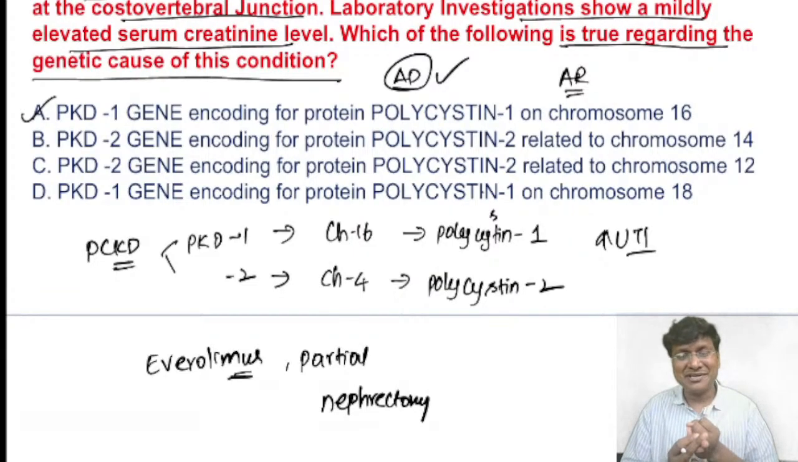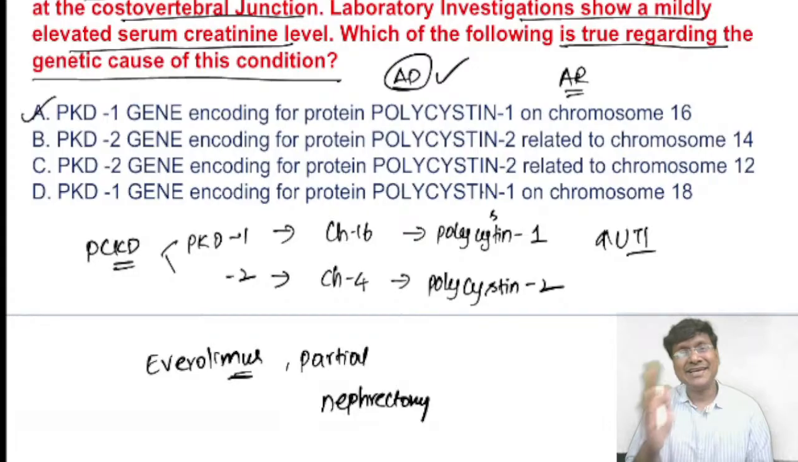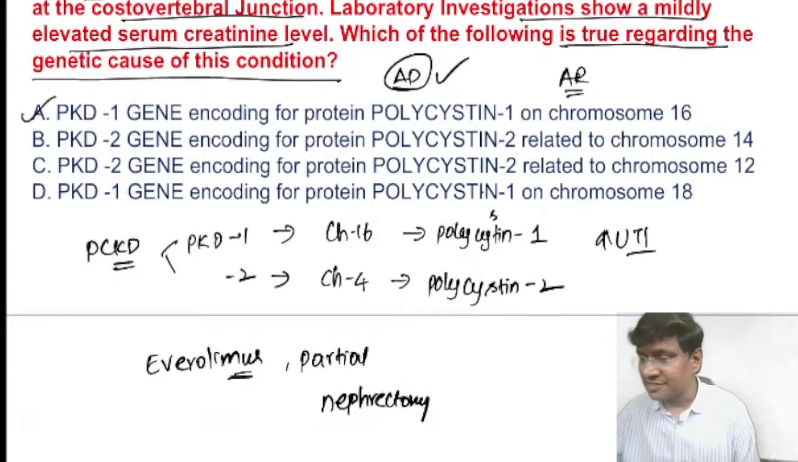The second important thing is that these patients are at increased risk of berry aneurysms. When they rupture, they develop subarachnoid hemorrhage. These patients also have gastrointestinal abnormalities in the form of gastrointestinal polyps. Next, a cardiovascular abnormality can be there, in the form of mitral valve prolapse. So these are the extrarenal manifestations in polycystic kidney disease. This is in a nutshell about polycystic kidney disease.